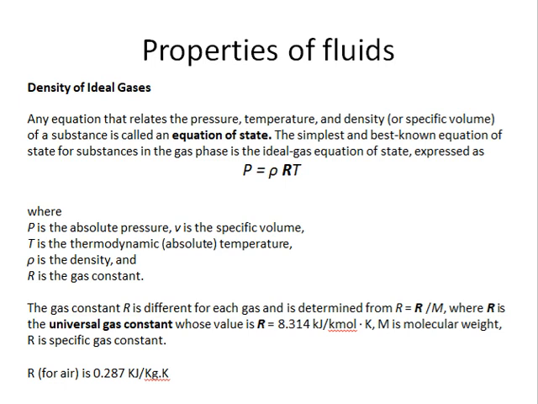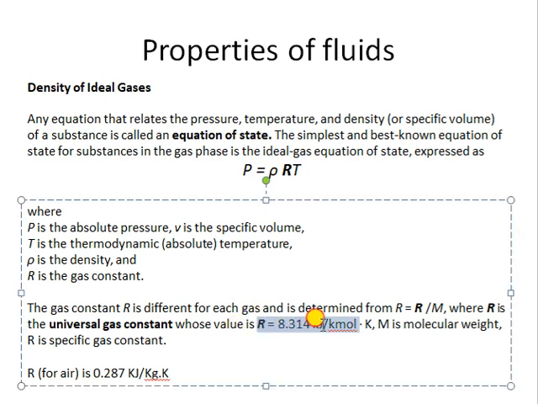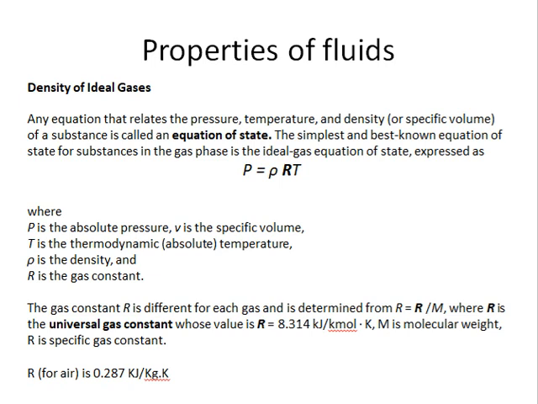Now for ideal gases we can easily apply an equation of state, P equal to rho into R into T, where P is the absolute pressure, rho is the mass density, R is the universal gas constant, and T is the absolute temperature. Fine. So this relation can be used to calculate the density of an ideal gas if the other parameters are given. R is the universal gas constant, so its value is constant, almost 8.314 kilojoule per kilomole Kelvin. Take care of the unit, it is kilojoule per kilomole into Kelvin. Fine.